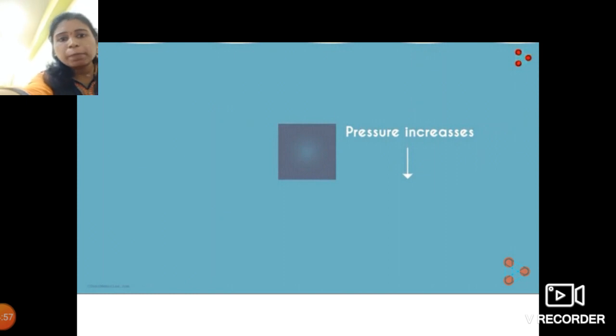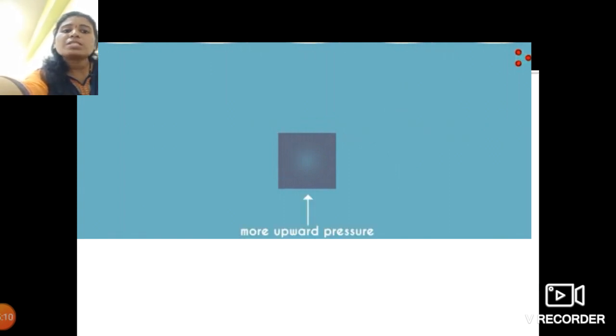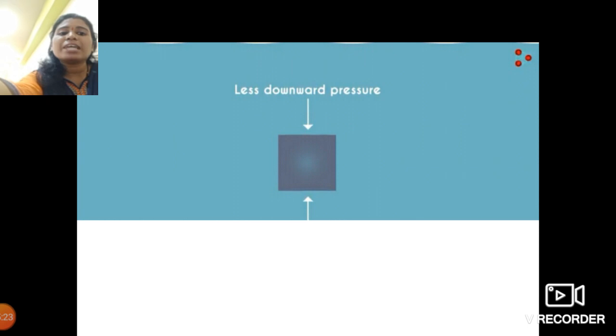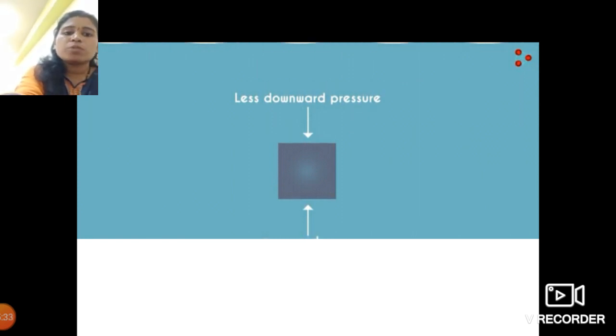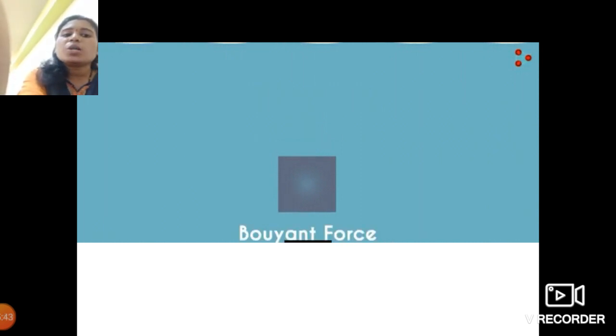As the object goes deeper and deeper into the fluid, the fluid pressure increases. So the force exerted upward on the bottom of the object due to the pressure will be more than the force exerted downward on the top.